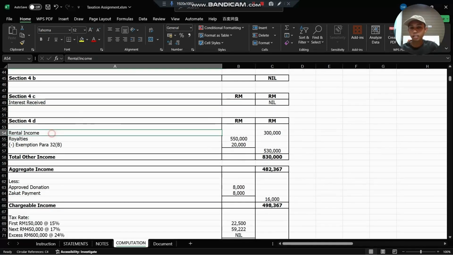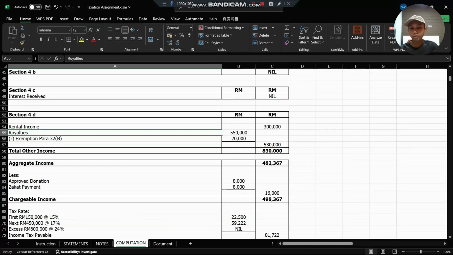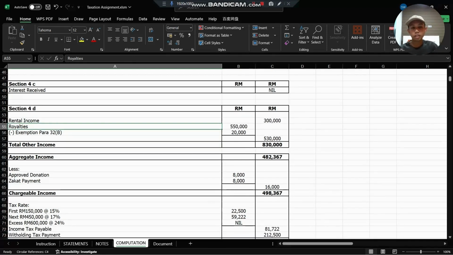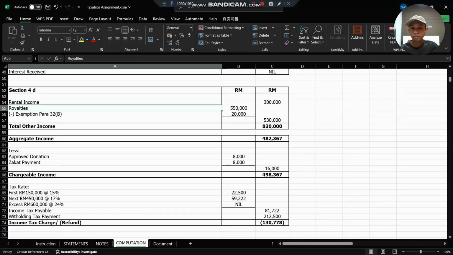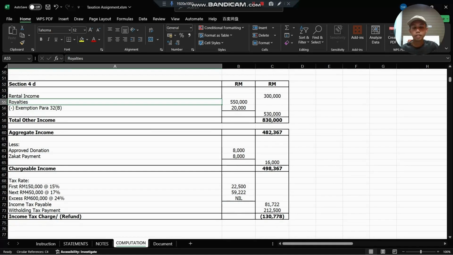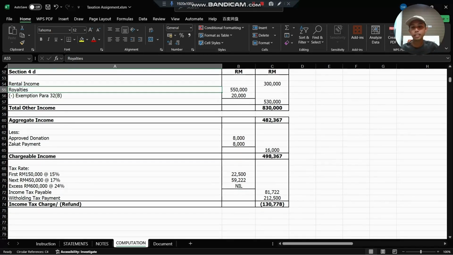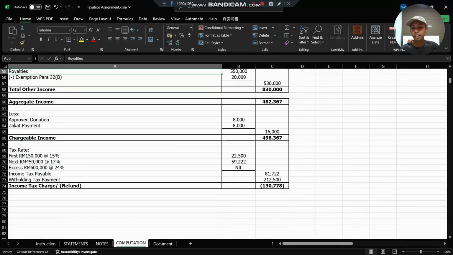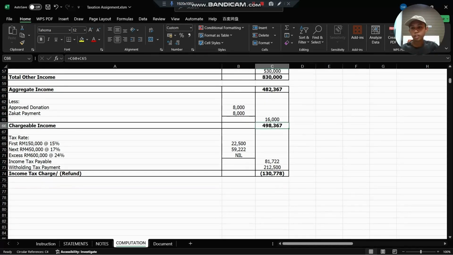And then for the section 4D, for the rental income, we put the 300,000. And already we have the exemption, that exemption under 32B, we put 22,000 minus 22,000. And then we got the total other income is 830,000. And then we compare with the amount above, and we get the total aggregate income is 482,367. And then we less the appropriate donation and zakat payment. And then we get the total chargeable income 498,367.